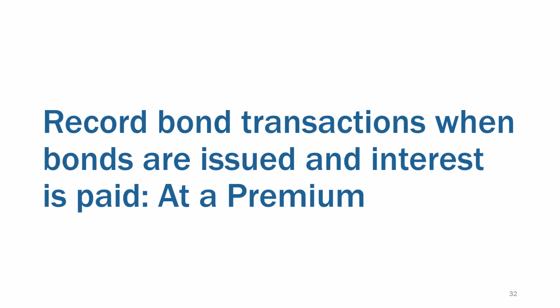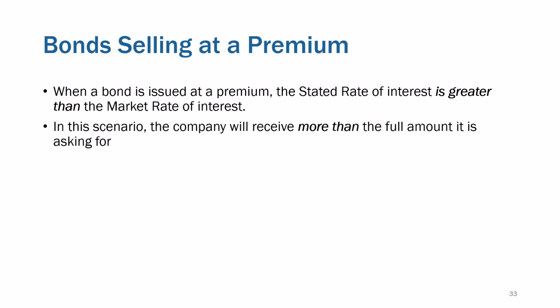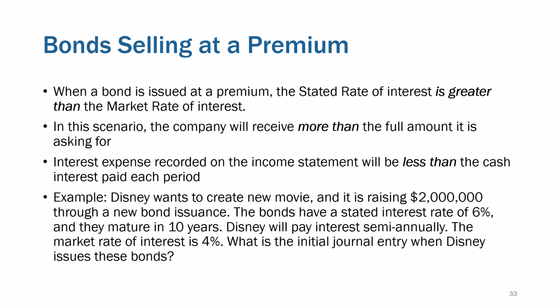We basically have the same section for a premium. I'll go through it a little bit quicker because it's just the inverse of what we just did. So when they're issued at a premium, the stated rate of interest is greater than the market rate. The company's going to receive more than they're asking for. Interest expense will be less than the cash paid each period.